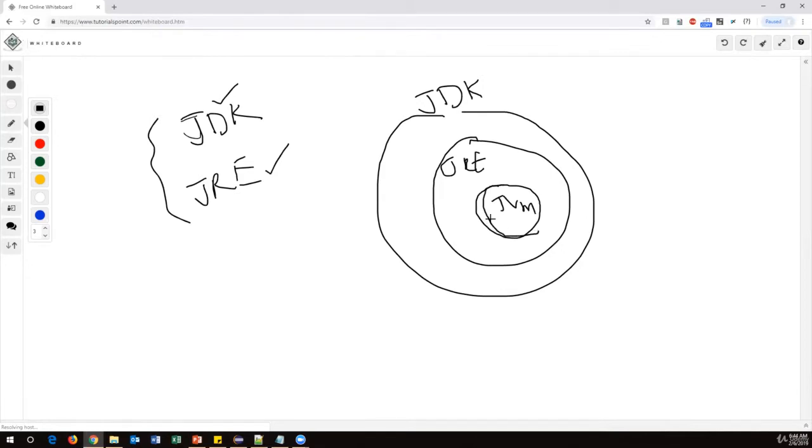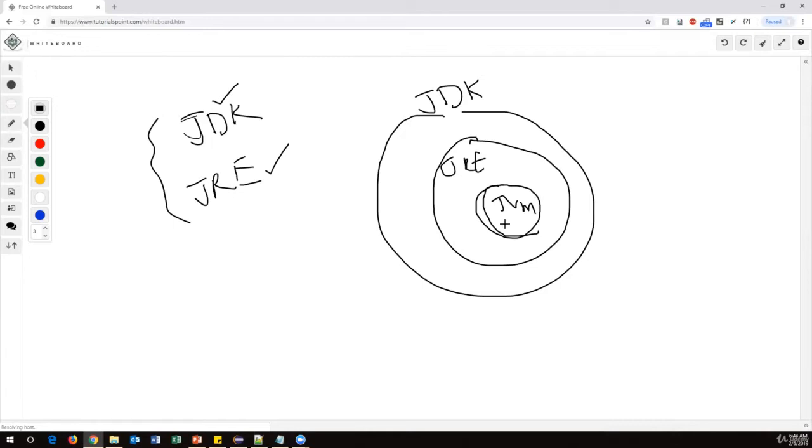But we don't need to install JVM separately. We don't have any separate software to install JVM alone. It is inbuilt in JRE. So if you install JDK, by default you will get JRE and JVM internally. And if you install only JRE, you will get JRE and JVM both.